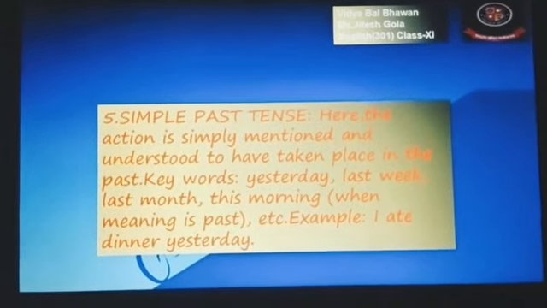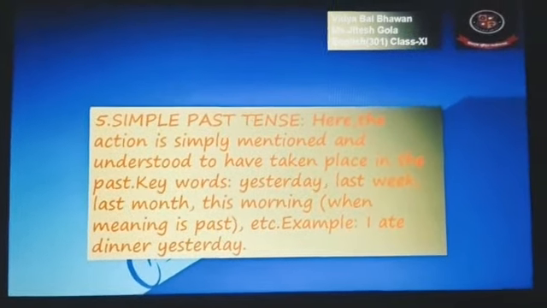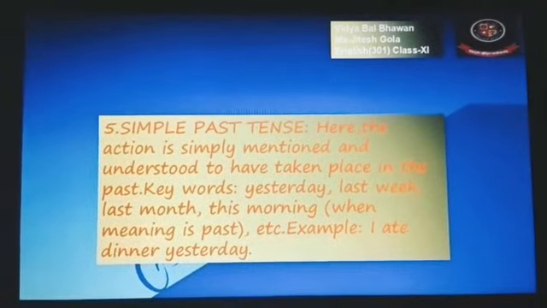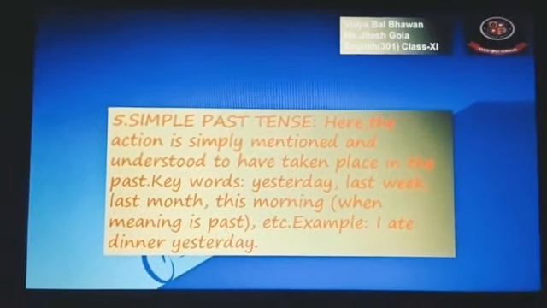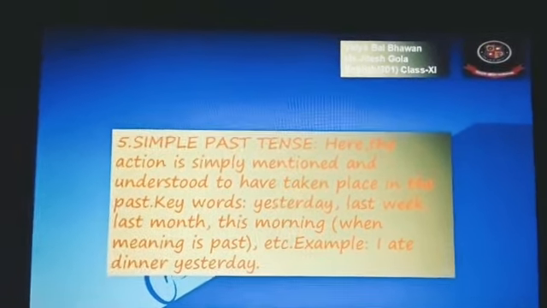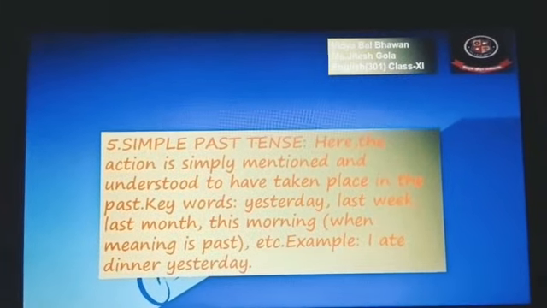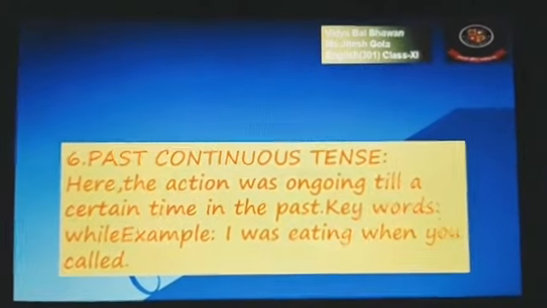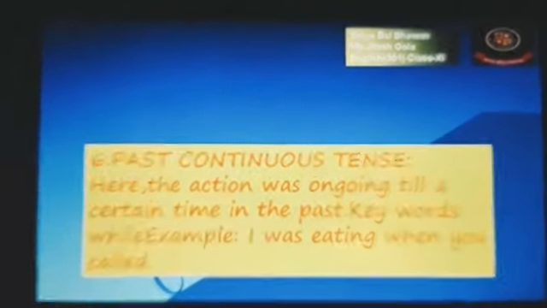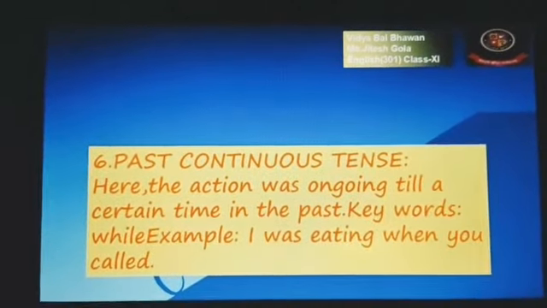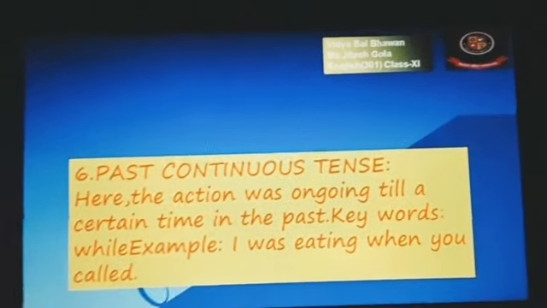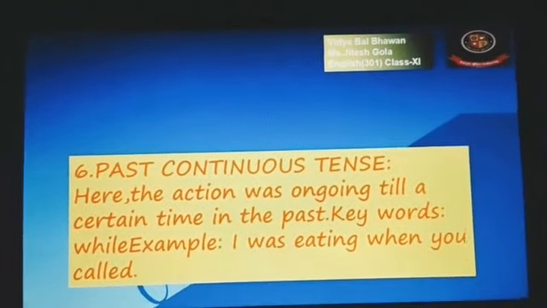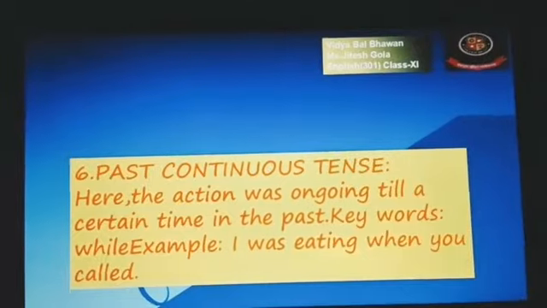Clear? So you can take any same sentence and use or change it according to the tenses. Now we are moving to another one, that is past continuous tense. Here we talk about an action that was ongoing till a certain time in the past, meaning something you started in the past and it kept on going in the past only.